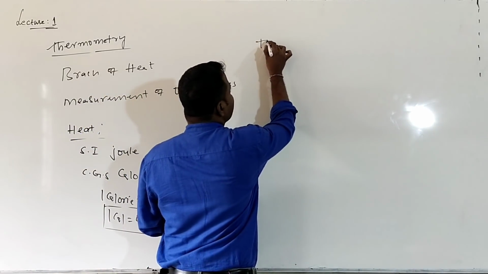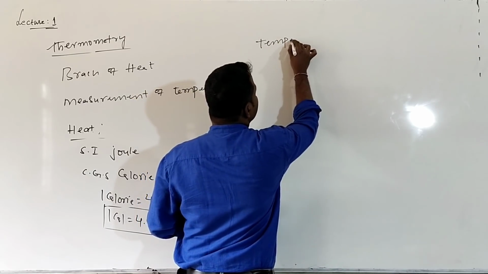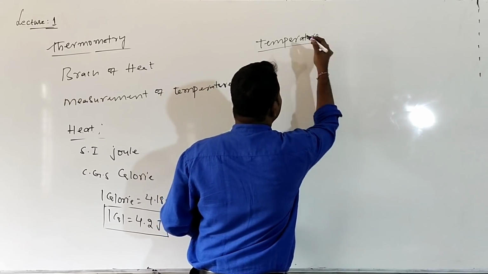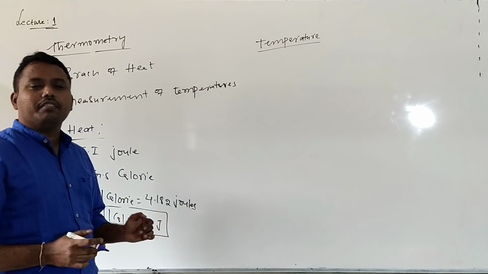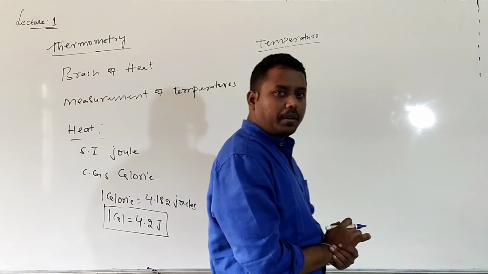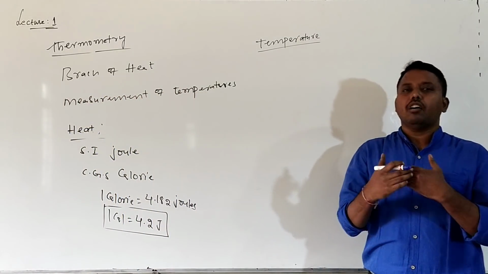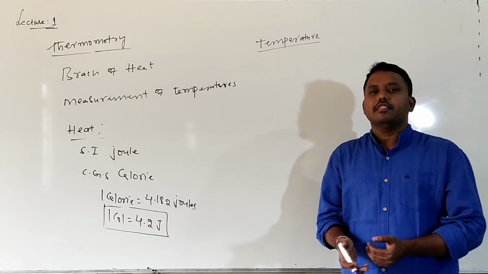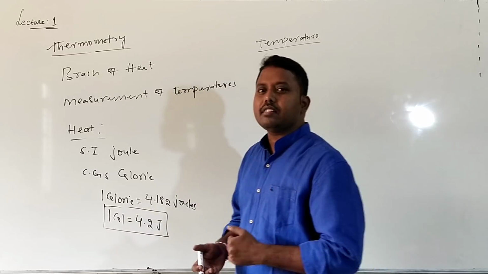After completion of heat, what is the meaning of temperature? We generally define the temperature of a body as the degree of hotness or coldness of a body. When a body is hotter, its temperature is more. When a body is colder, its temperature is less.